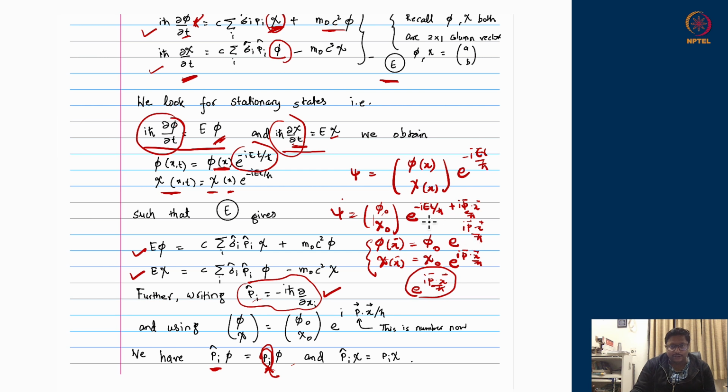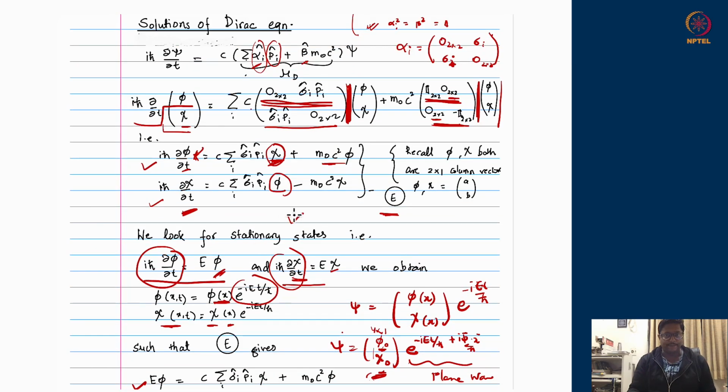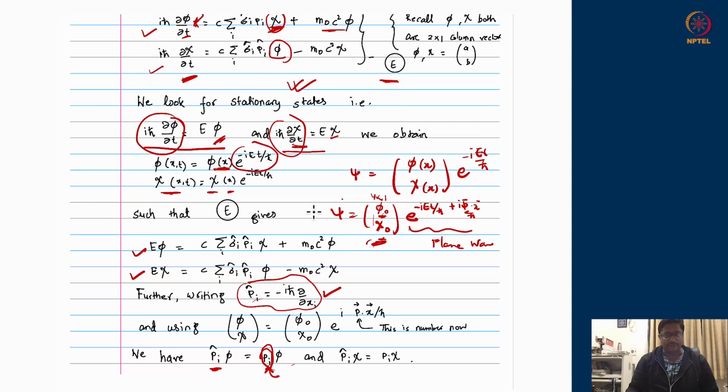Okay, so overall I will have a constant doublet phi naught, chi naught, and this plane wave e to the power minus i e t plus i p dot x, everything divided by h bar. This plane wave multiplies the pair of doublets. So this is still a 4 cross 1 dimensional matrix, doublets here, but they are constant doublets, and a plane wave which multiplies. These are the solutions of the Dirac equation which we are looking for. So we have a solution of the Dirac equation where we have a constant 4 cross 1 times the plane wave.